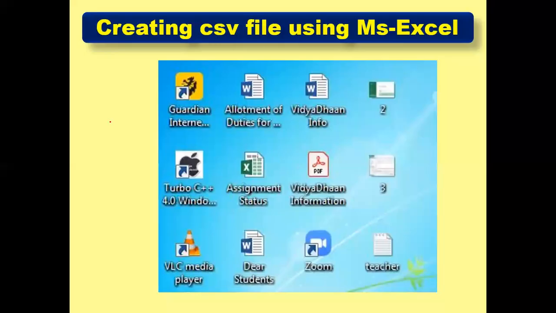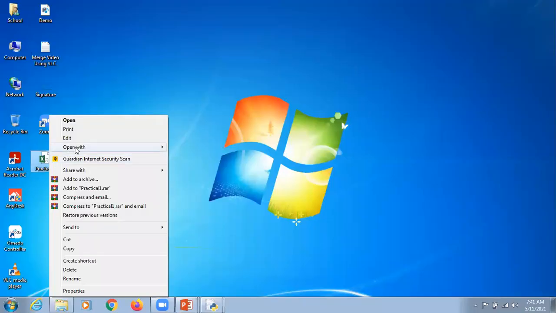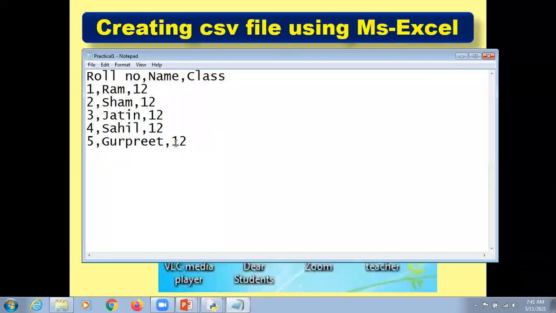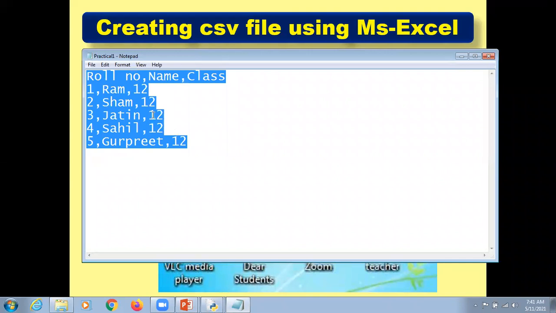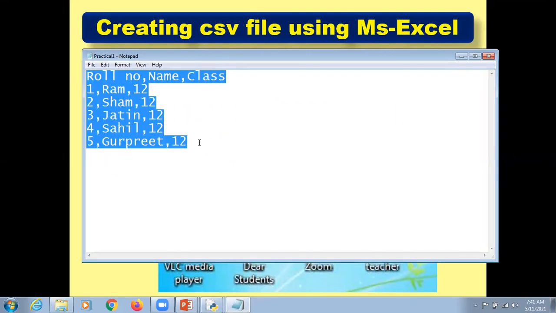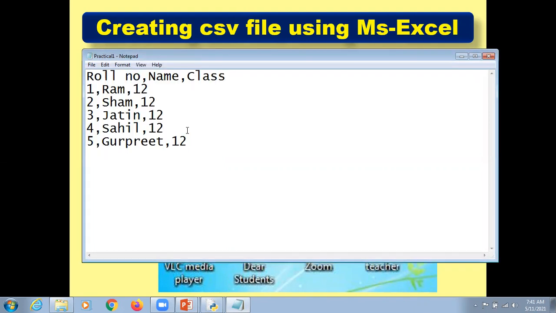Can you please explain, sir, what is the meaning of comma delimited? I'm just going to open this in a notepad here. What is the meaning of that particular file? Even in Excel, I have never entered any delimiter. Delimiter means an operator or symbol which is supposed to separate the values.